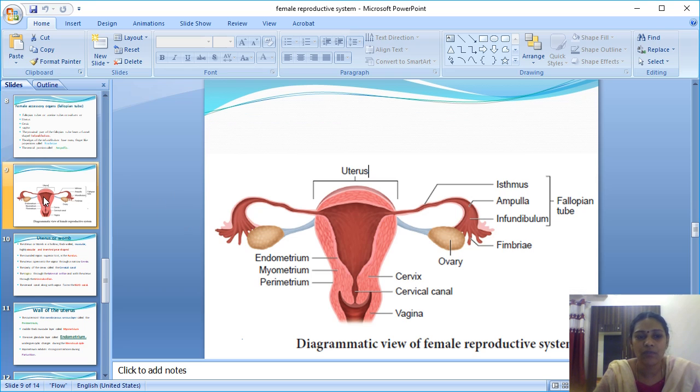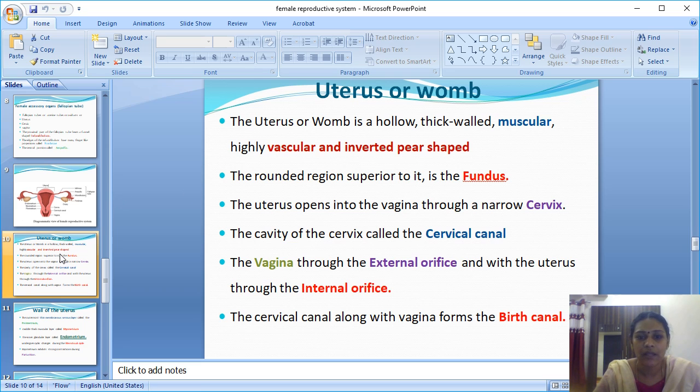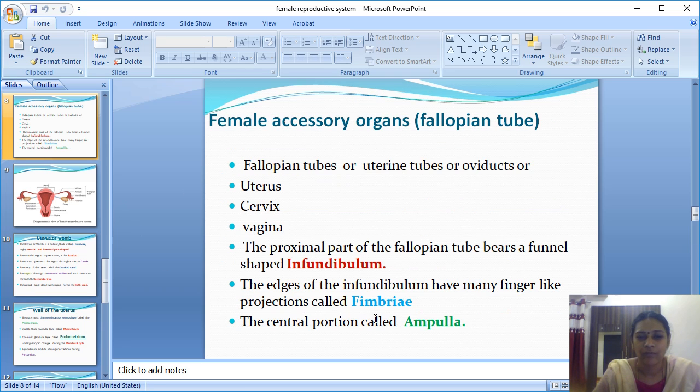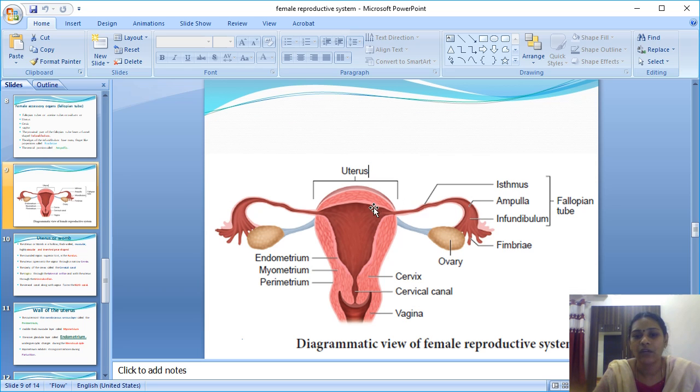Okay, next to the fimbriae, there is an elongated wide part, which is continuous from the fimbriae, called the infundibulum. This is the proximal part of the fallopian tube. What is proximal? Proximal means front part. Distal means end part. So the proximal part of the uterine tube is the infundibulum, which is continuing from the fimbriae.